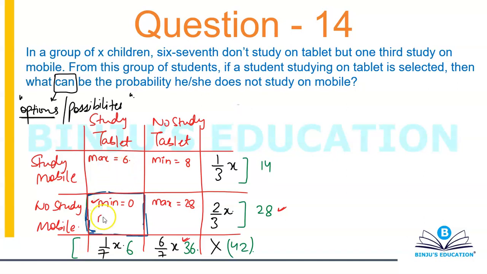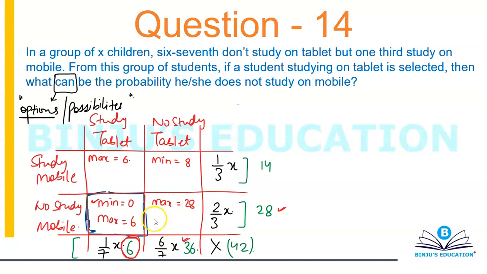If I calculate the maximum value for this, the maximum that I can go is 6, because this has a total value of 6. If this has a total value of 6, then this block, which is study tablet and no study mobile, can't be more than 6. It has to be 6, it can't be 7.